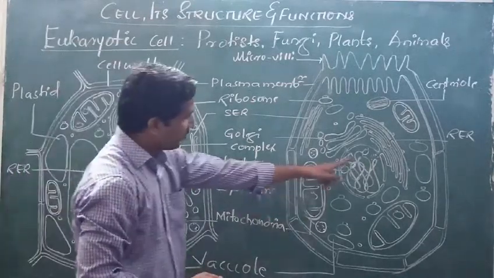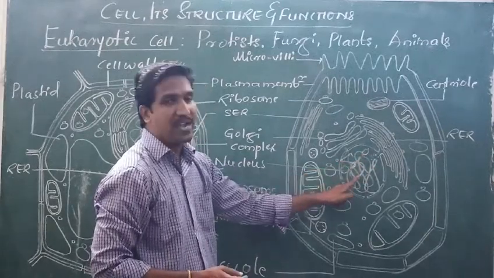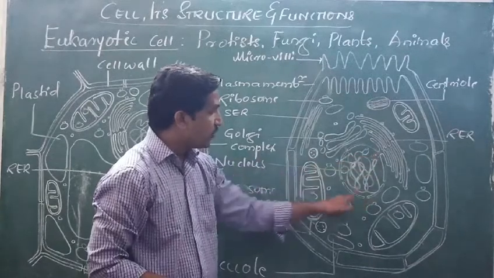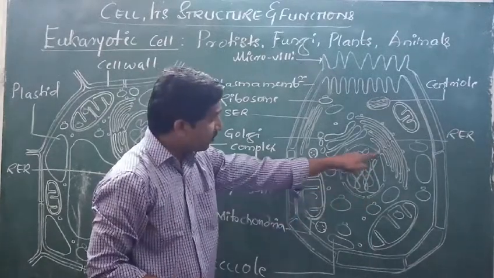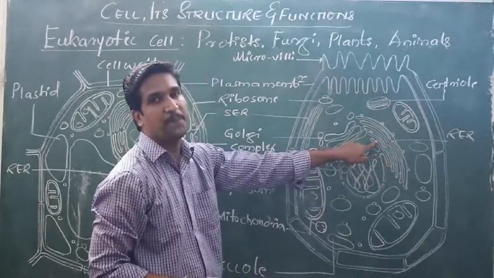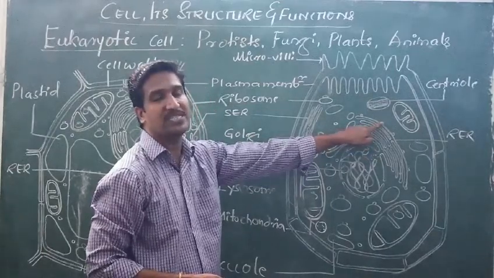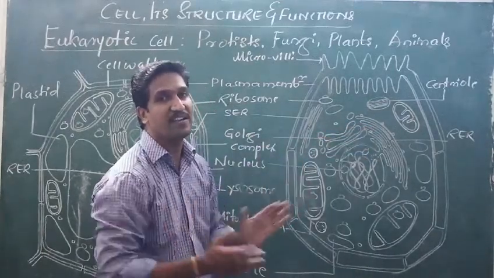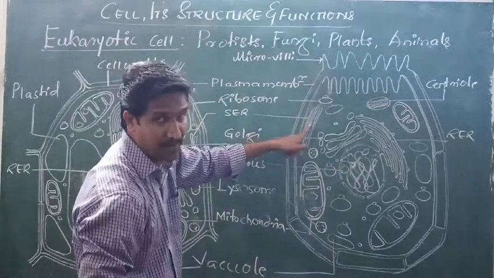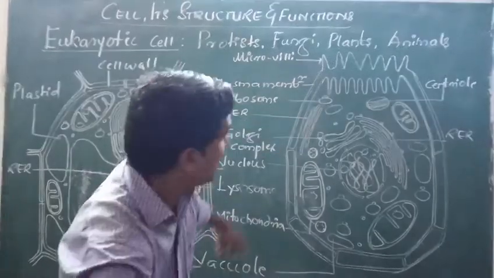So this nucleus also consists of nucleolus, ribosomes, chromatin network, nothing but DNA. And that also contains the nuclear pore. And from one of the nuclear pores there arises a skeletal system called the endoplasmic reticulum. This endoplasmic reticulum consists of ribosomes, so it is called rough endoplasmic reticulum. Whereas smooth endoplasmic reticulum is present towards the plasma membrane. Along with that, there are ribosomes. And this is a eukaryotic cell.